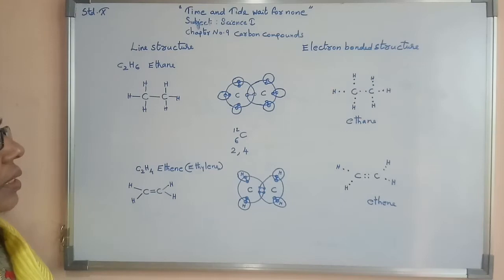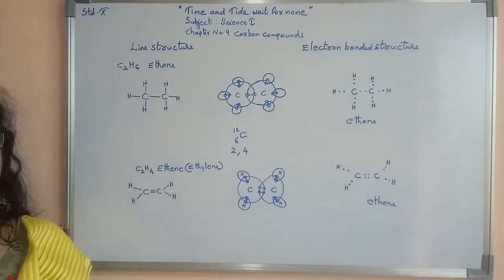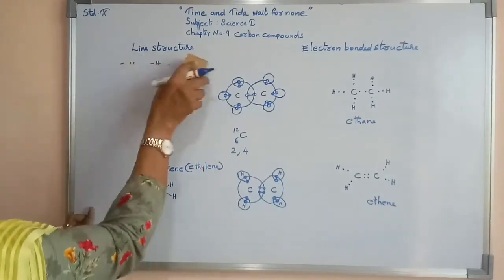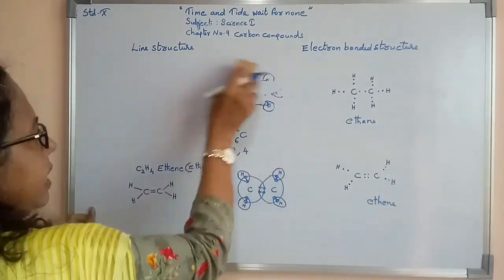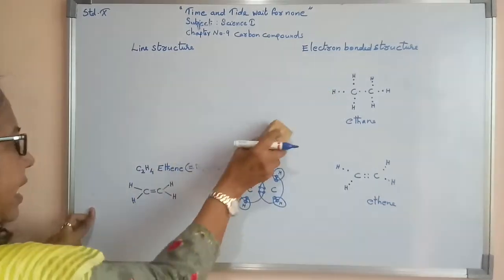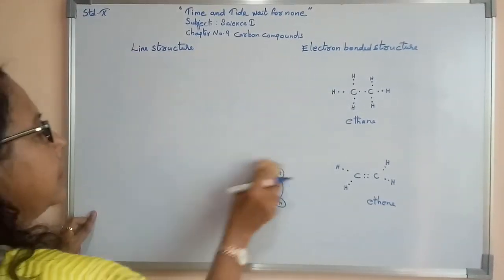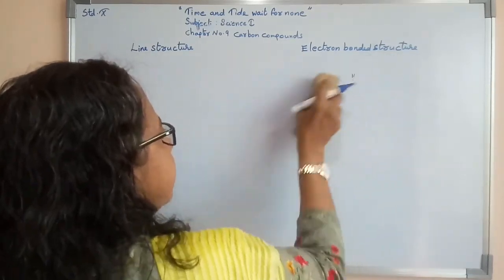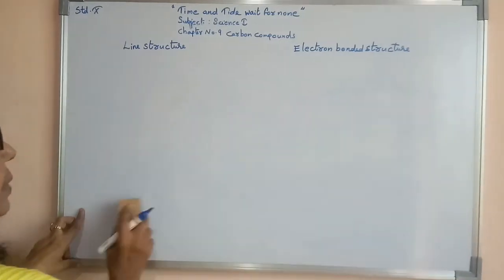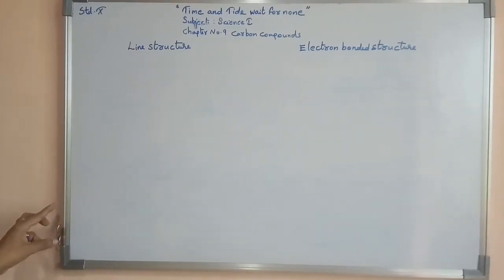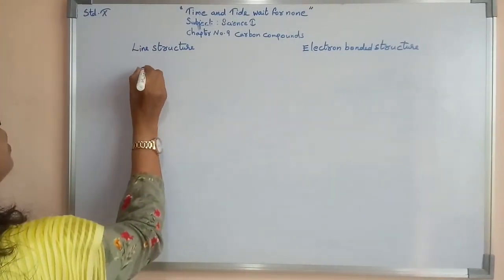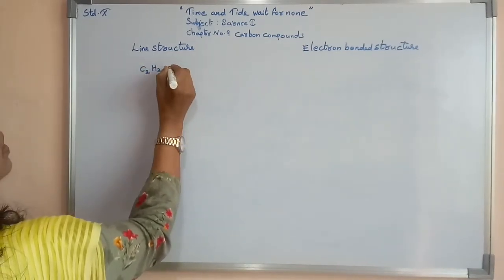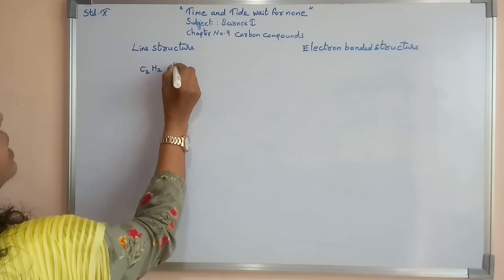Now we will study triple bond formation. Let us rub this out now. Afterwards we will study acetylene, or we can call it ethine. Carbon to carbon triple bond we will study there. Here carbon to carbon triple bond. For that example, C2H2. We can call it ethine